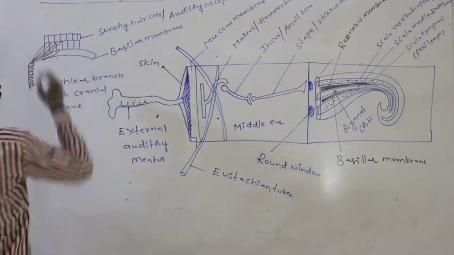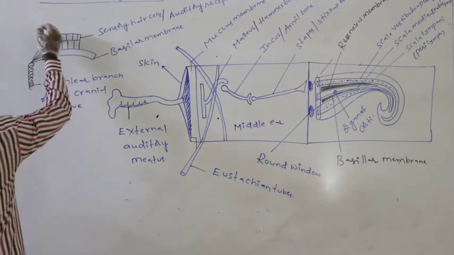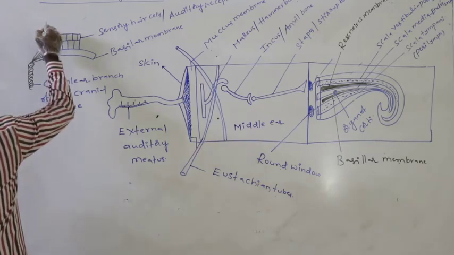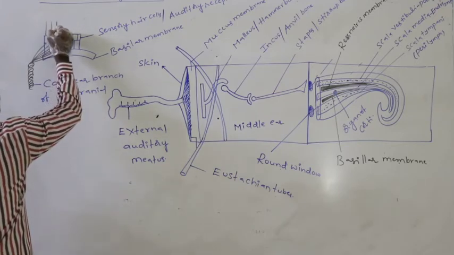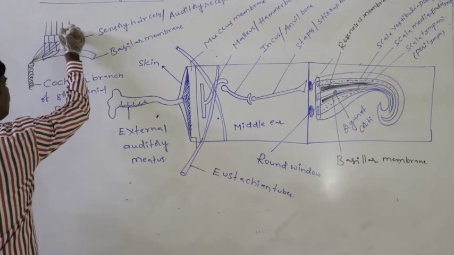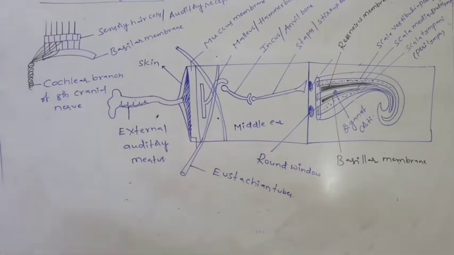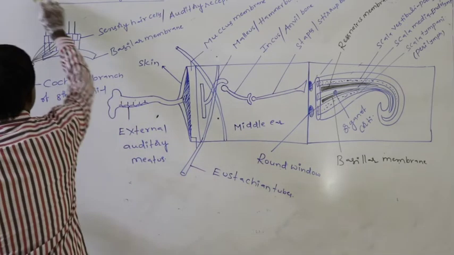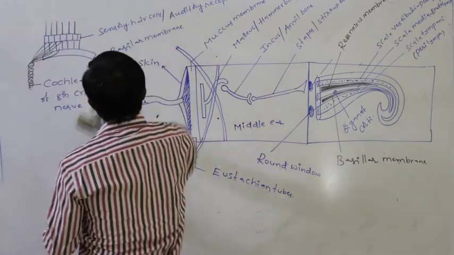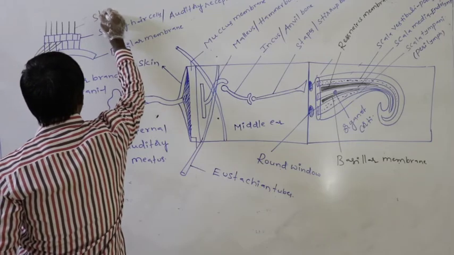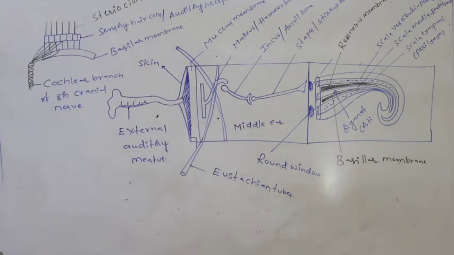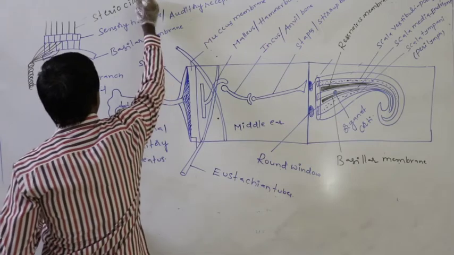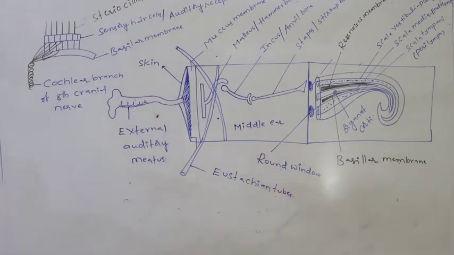Again, from the apical surface of the sensory hair cell, long cilia-like structures arise. Long cilia-like structures which arise from the apical part of the sensory hair cell are said to be the stereocilia.